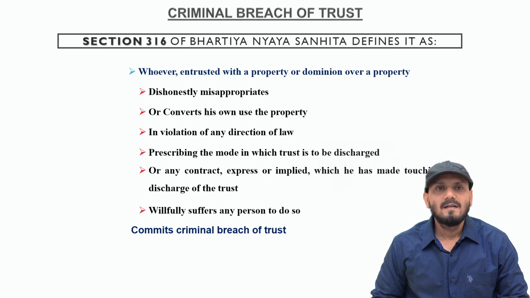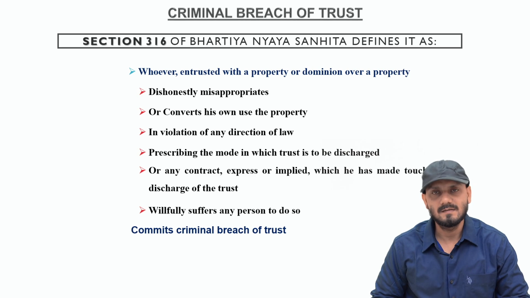Second point, the BNS does not specifically provide the type of property. So both movable and immovable property are the subject matter of this offense. For criminal breach of trust, there has to be a relationship of trust and faith between two persons.